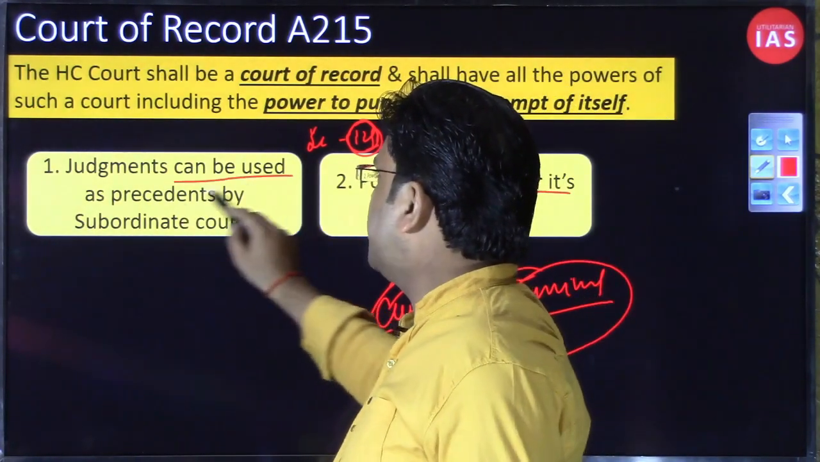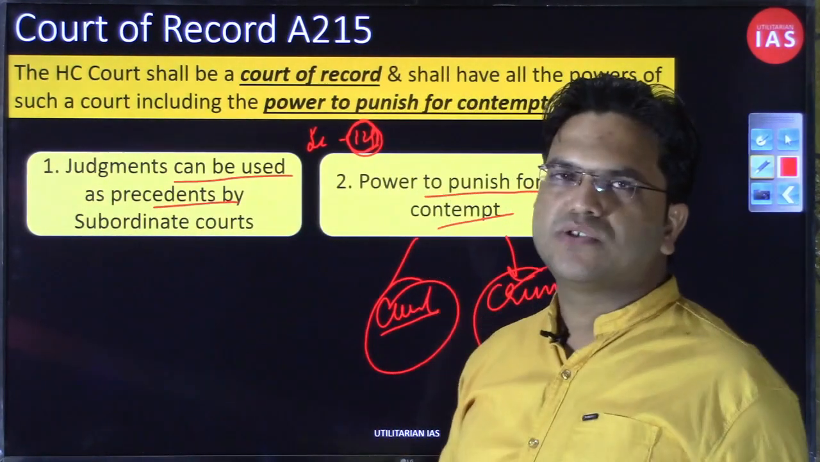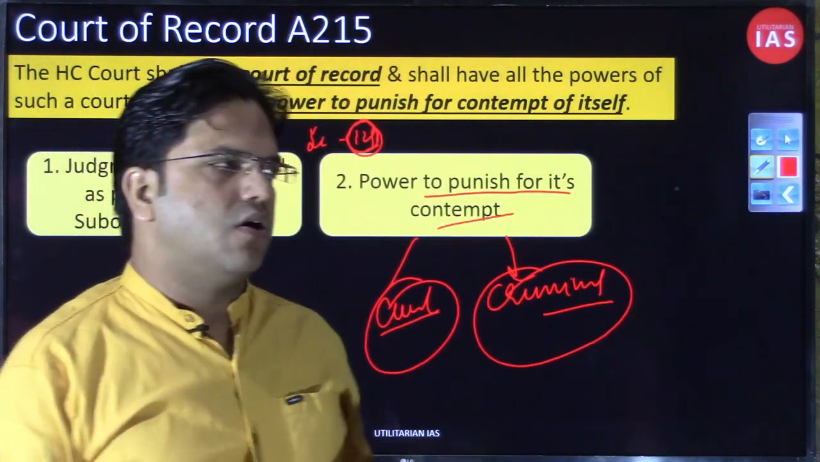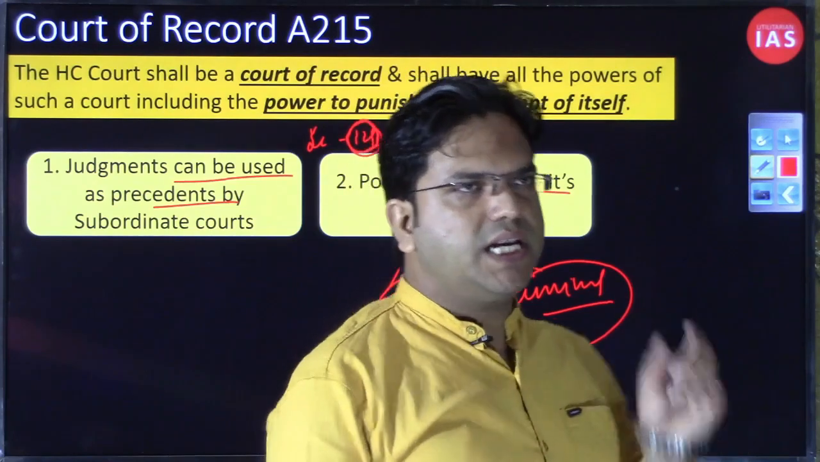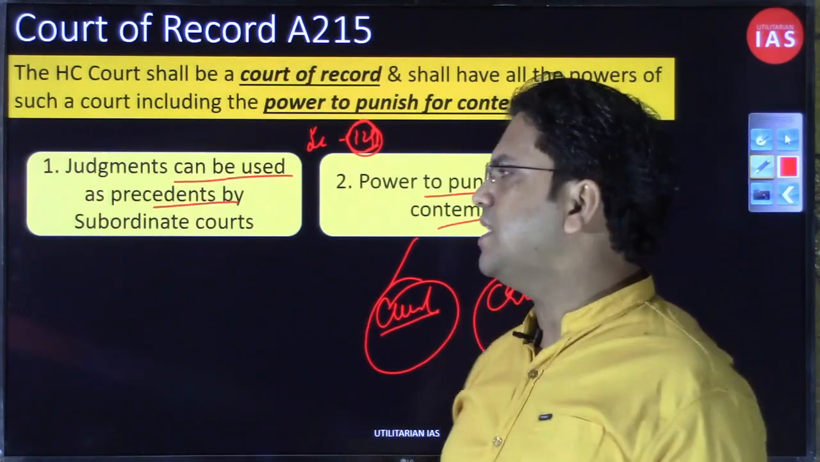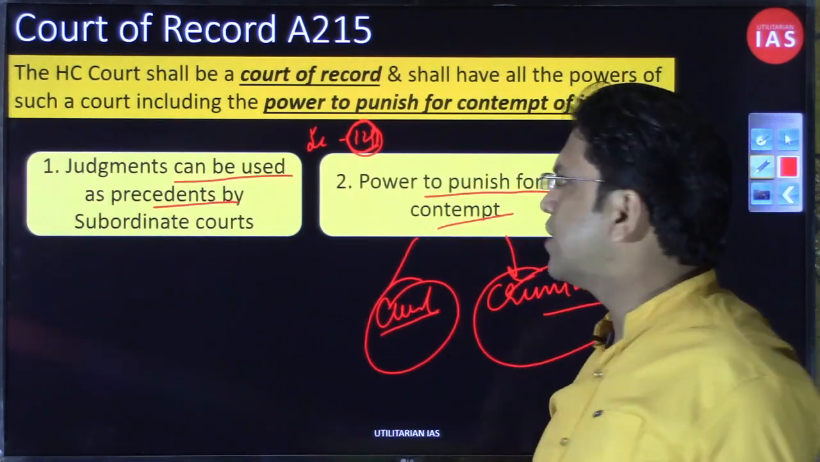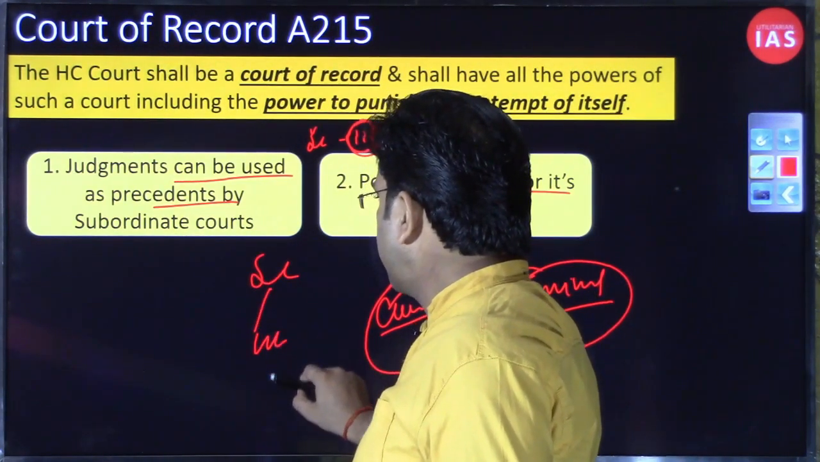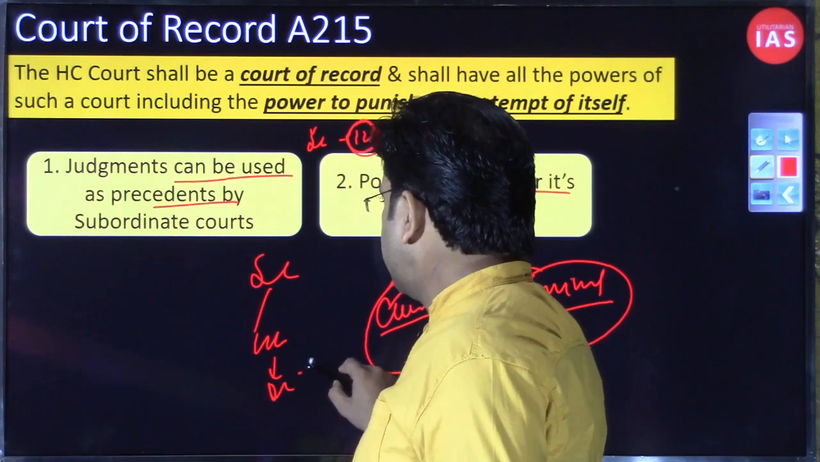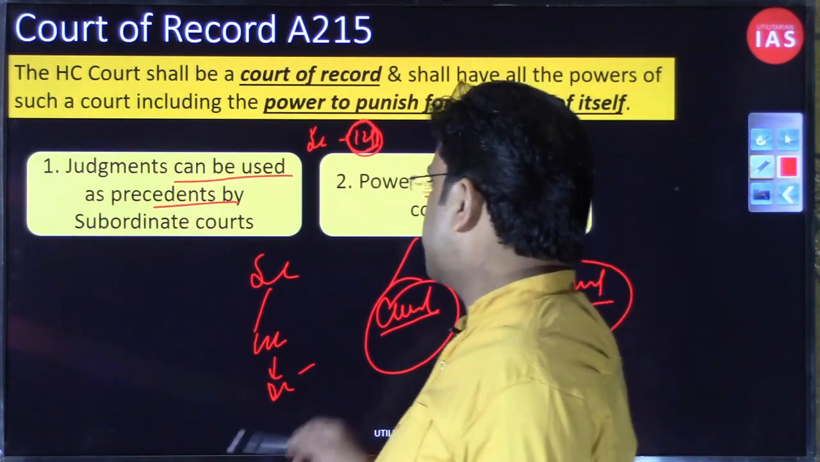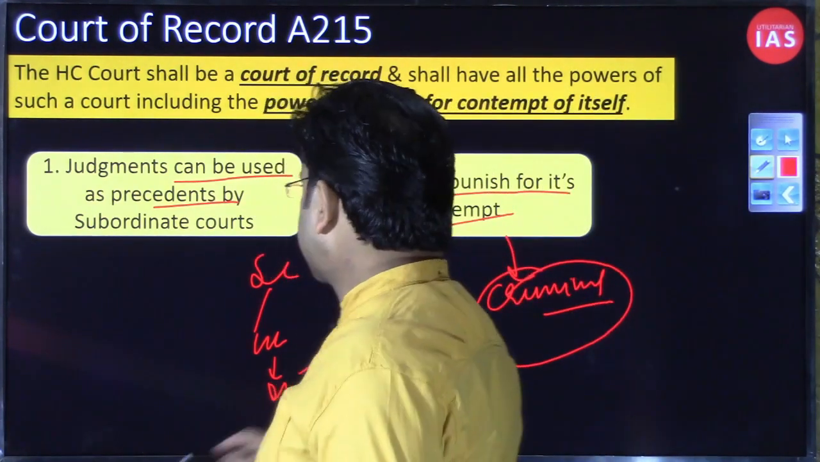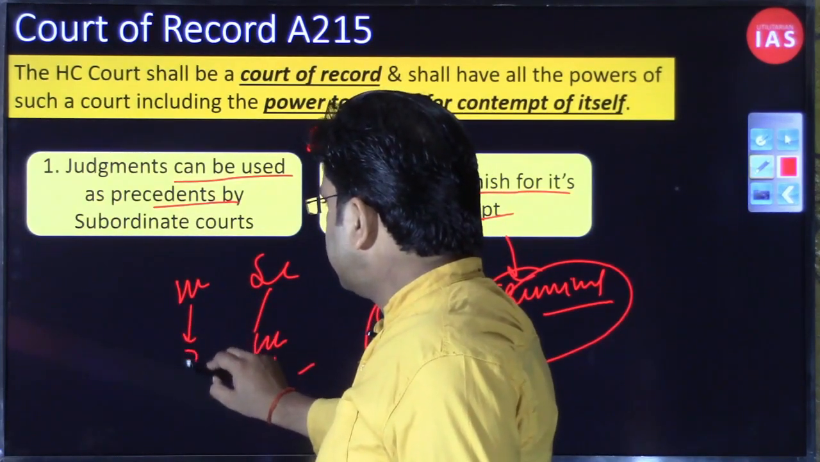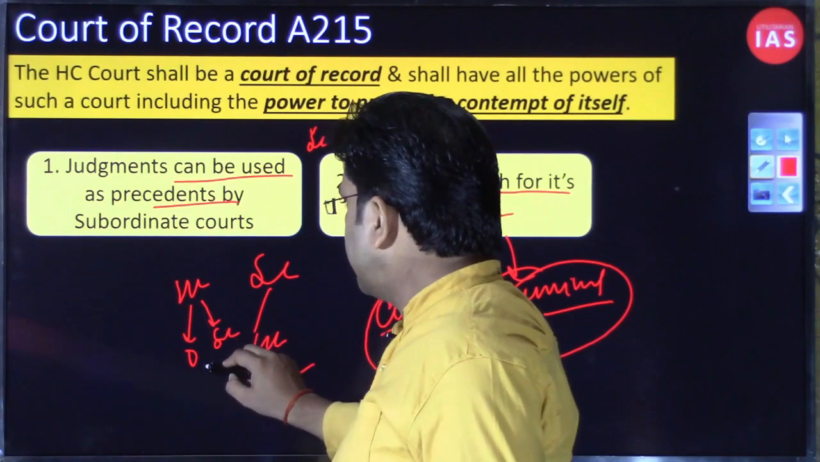So the judgment can be used as precedent by the subordinate courts. If the Supreme Court or High Court gives any kind of judgment, that judgment can be taken as an example by their subordinate courts. For the Supreme Court, the subordinate courts are the High Court, district courts and the judicial magistrate courts, session courts, right? But for the High Court, the subordinate courts are the district courts and the session courts, right?